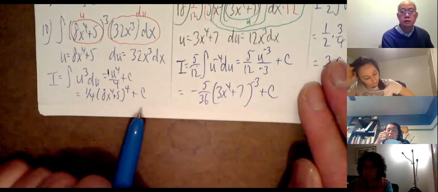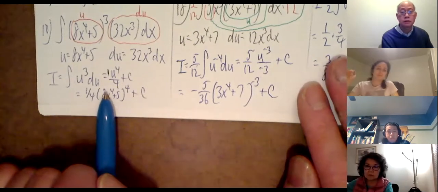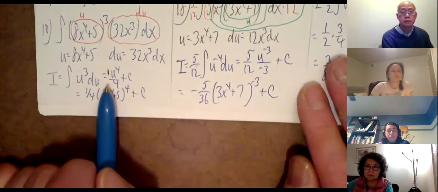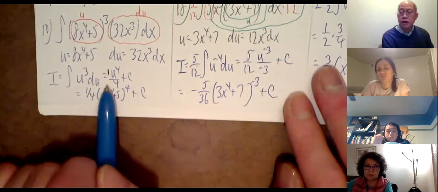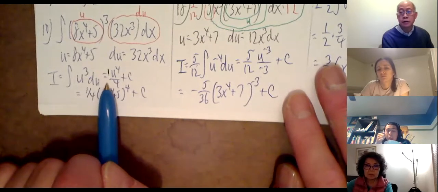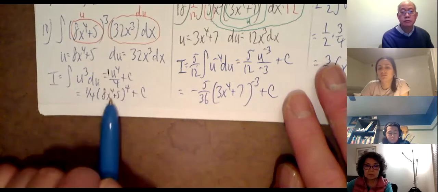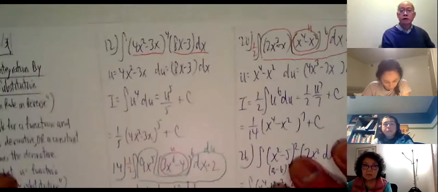Can you do that the step above? Instead of putting u to the fourth, can you just do 8x^4 plus 5 to the fourth over 4? You can, but I don't want you to. I know what you're saying, but at this stage, I want to see every step. Okay. Thank you for clarifying. Right, welcome.